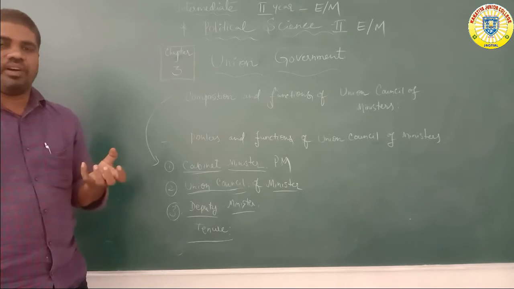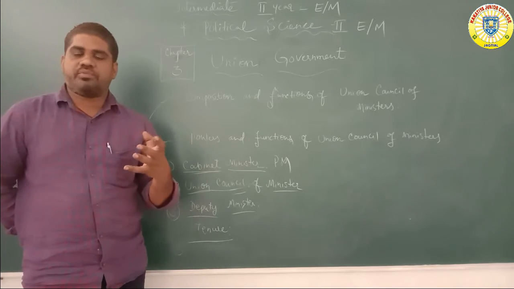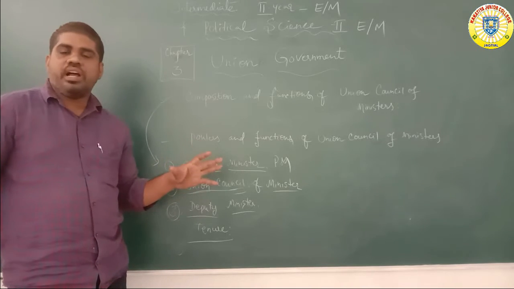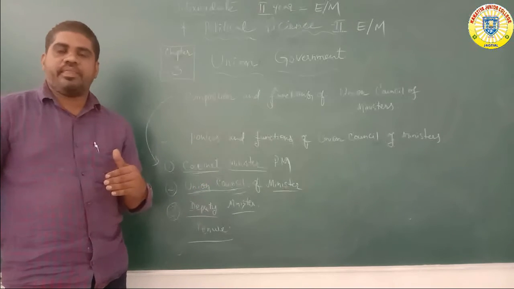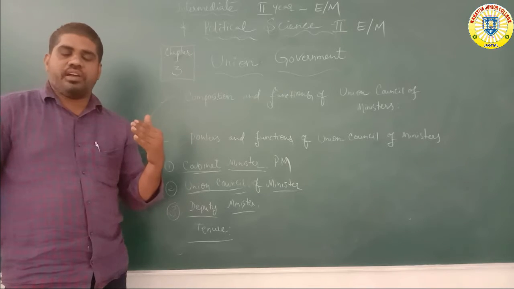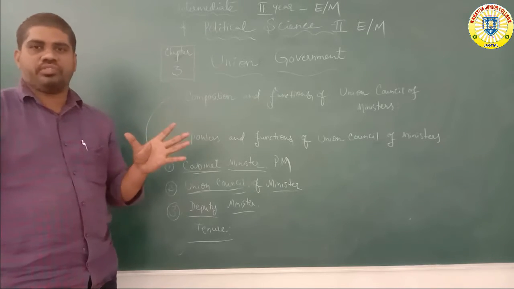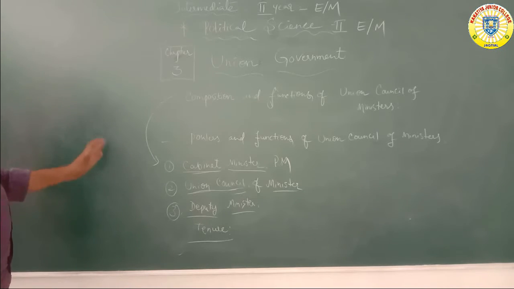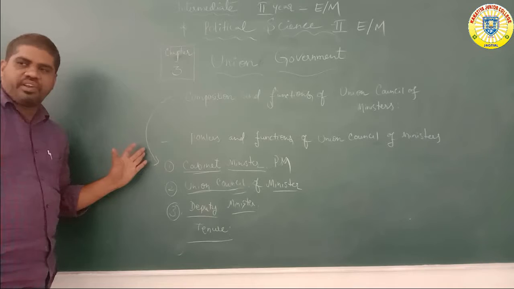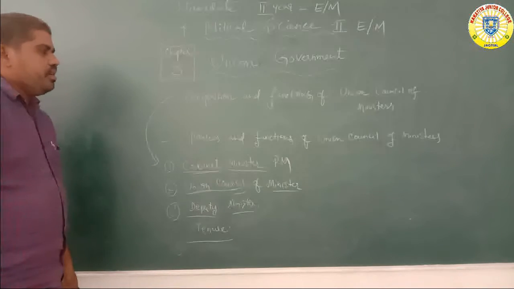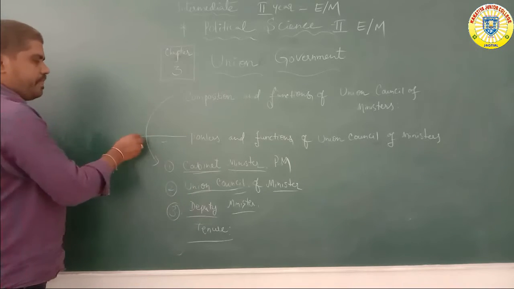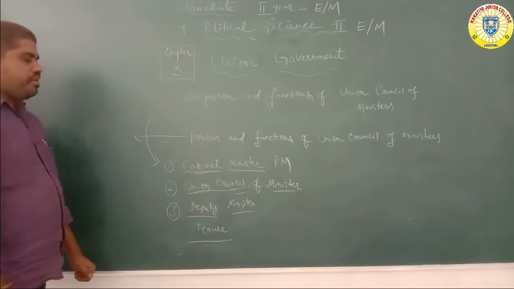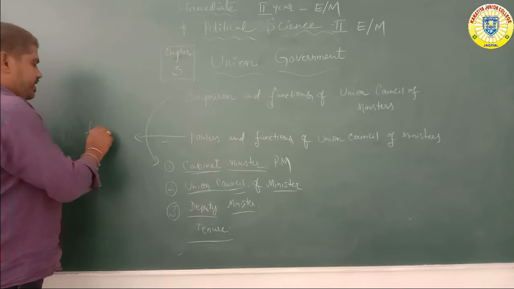It is the main power, and direct ruling in every constituency is under the power of the deputy minister only. It is the main power of the constitutional system and the whole nation. So this is the main power of conferences and meetings, financial matters. For example, power and functions. Next topic: power and functions of the Union Council of Ministers. Financial matters.